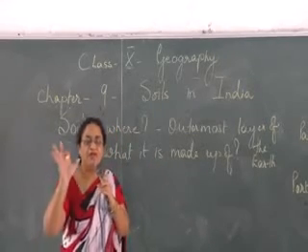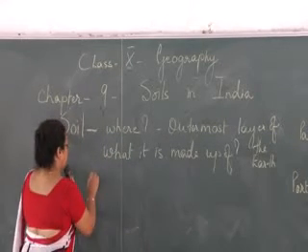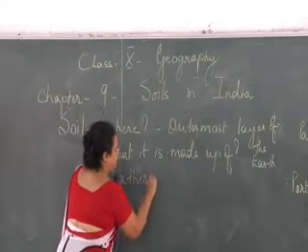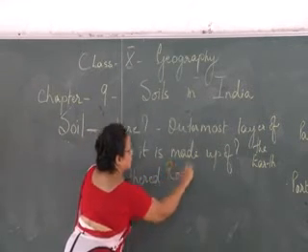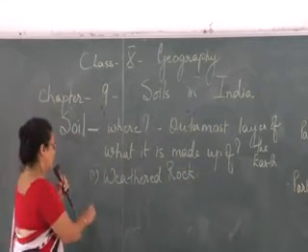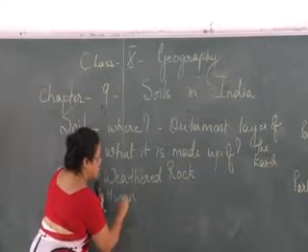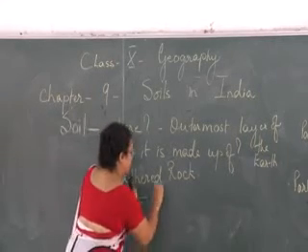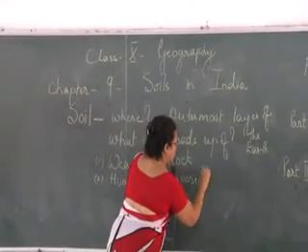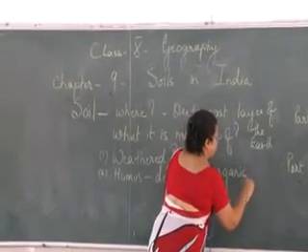Now, what it is made up of. Here there are 5 things which you should be knowing. And you can note it down along with me, starting with weathered rock. The first is weathered rock. Second component is humus, which is nothing but decomposed organic matter.